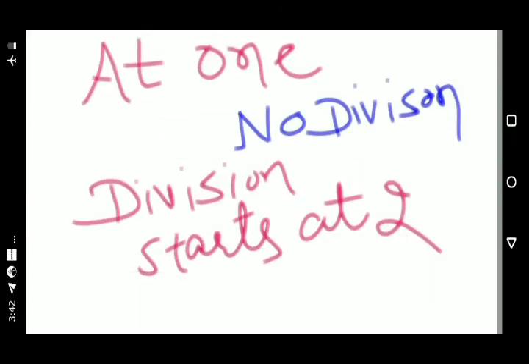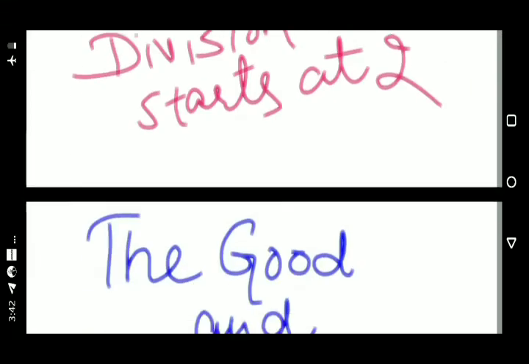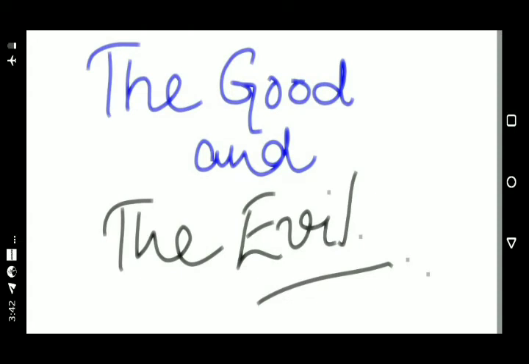At 1, there is no division, because when 1 is divided into 7, the answer is 7, which shows that 7 has not been divided at all. So division always starts at 2. In the story of creation also, in the book of Genesis, there is division on the very first day of creation. So division into 2 at the beginning of creation is also the division into good and evil. According to the Bhagavad Gita also, there are 2 types of created beings in this world, the good and evil.